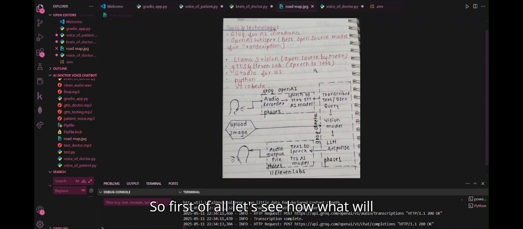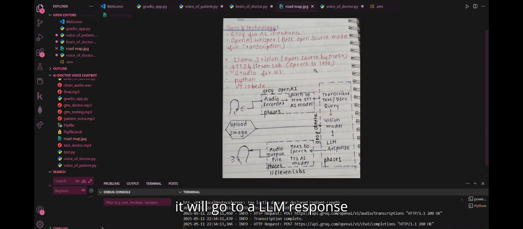So first of all, let's see what will be the roadmap of that. A patient will speak his problem. The audio of it will go to an audio recorder. It will record that, and after that we will transcribe it to a text model using an AI model, which we have used is Groq only. After that, that transcript text will go to a vision model, and the vision model will contain an uploaded image by us regarding that disease.